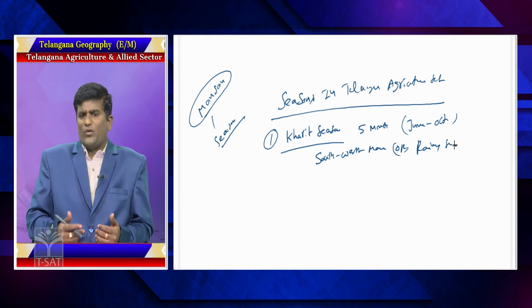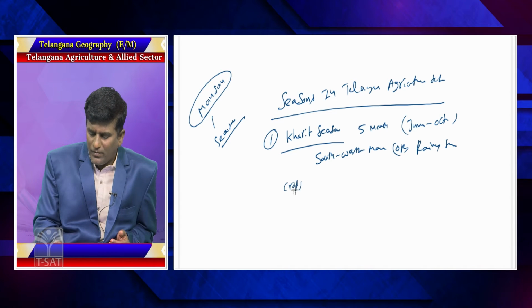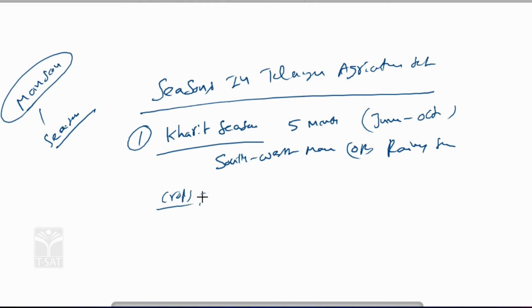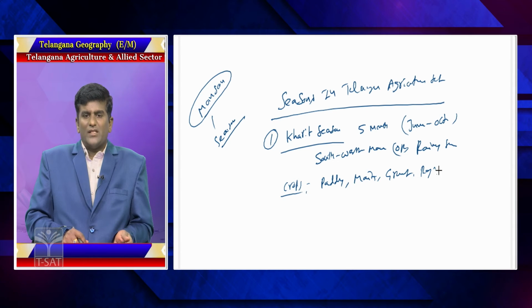So what crops are grown in Telangana state in the Kharif season? Crops like paddy, maize, groundnut, ragi, etc. These crops are grown especially in the Kharif season. Kharif is a word derived from Arabic. Kharif means rainy season, and it is also called the southwest monsoon.